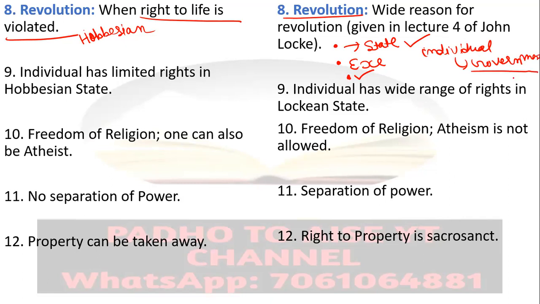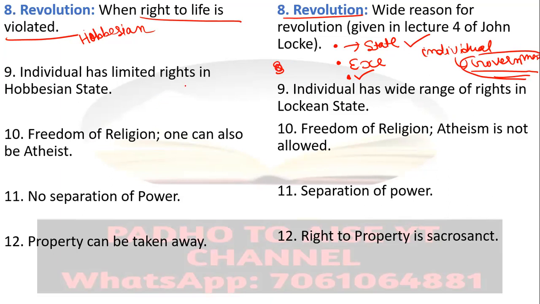You actually can't see the state, right? State is just imagination. Government is that entity which is representing the state. This is the point which we should note down, okay? So one could replace the government by another government in the Lockean social contract, in the Lockean state. This is the point which we should remember.